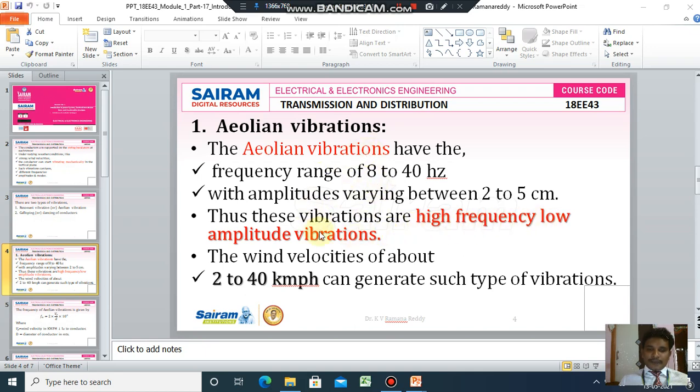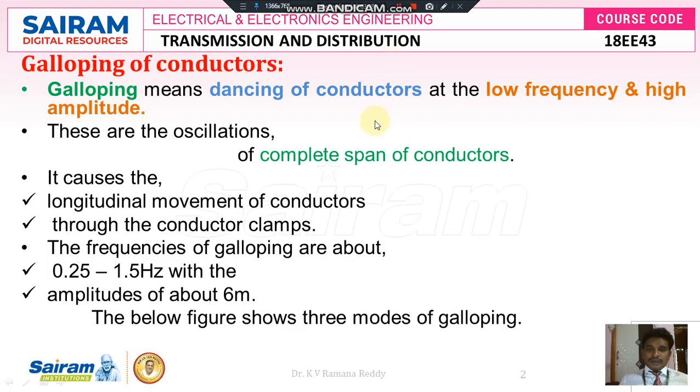If you compare these points with dancing of conductors or galloping vibrations, in case of galloping conductors the frequency is low and amplitude is very high, because these are the oscillations of the complete span of conductors. That means wherever the air hits the conductor in perpendicular direction, galloping takes place for the entire span of the conductor which is connected between the two successive poles.